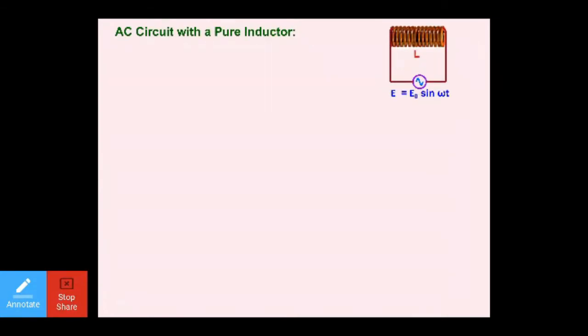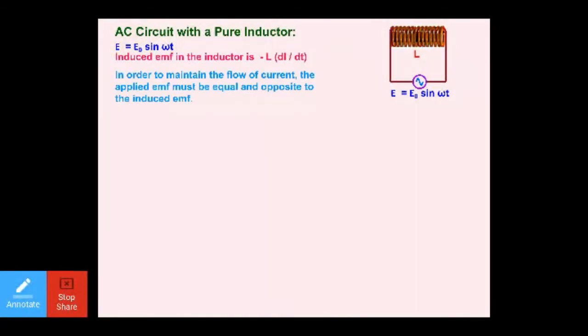Now, AC circuit with a pure inductor. Now, what you will be doing is you will be supplying the alternating EMF through an inductor. The instantaneous value of EMF is E naught sine omega t. Now, you already know induced EMF in the inductor is minus L di by dt. I hope you already studied this in the electromagnetic induction chapter in the previous classes. Now, in order to maintain the flow of current, the applied EMF must be equal and opposite to the induced EMF. That is, E is equal to L di by dt.